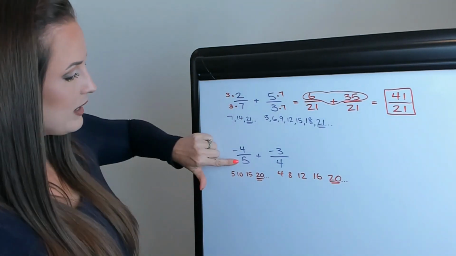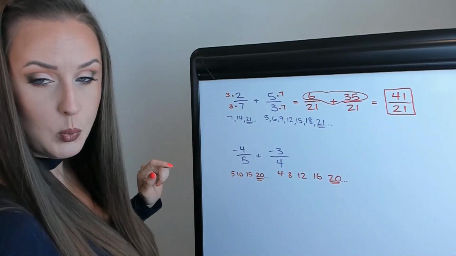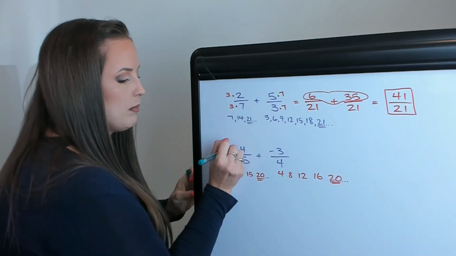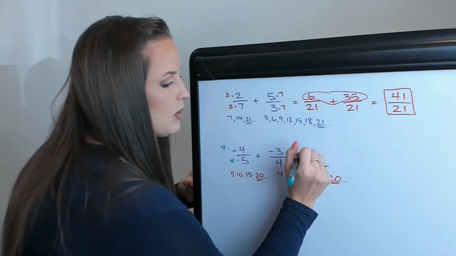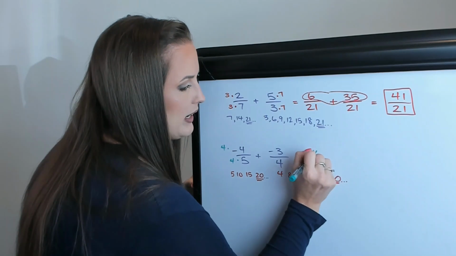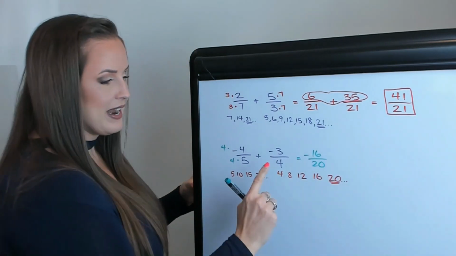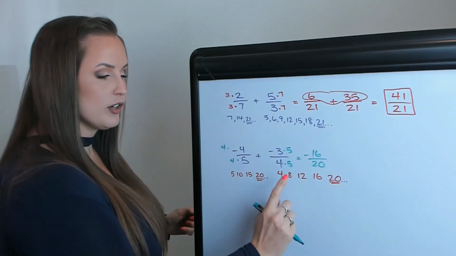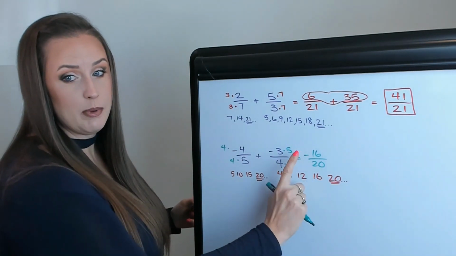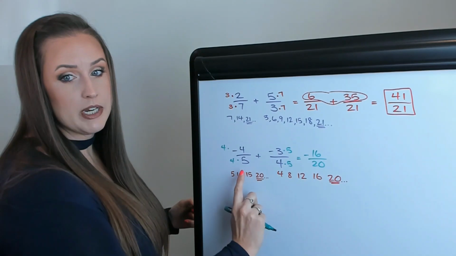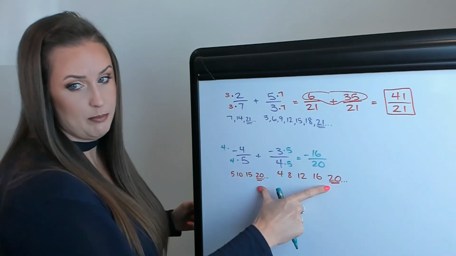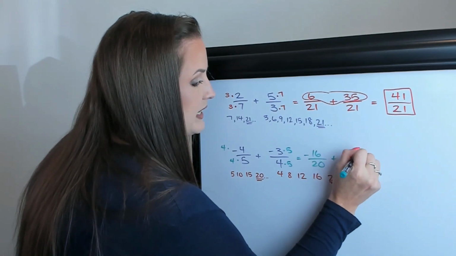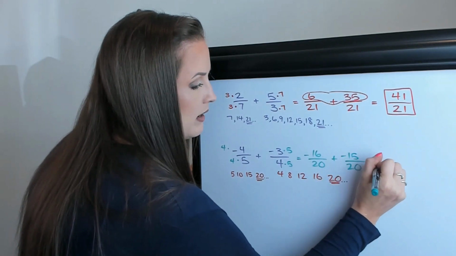All right, so let's make both of these denominators become 20. So on this one, I need to multiply the top and the bottom by 4. So I'm going to have negative 16/20. And I need to multiply the top and the bottom here by 5. Again, make sure that whatever number you pick, you do the same on top and bottom, so long as our denominators become that number that we're looking for. So then we're going to say that's plus negative 15 over 20.